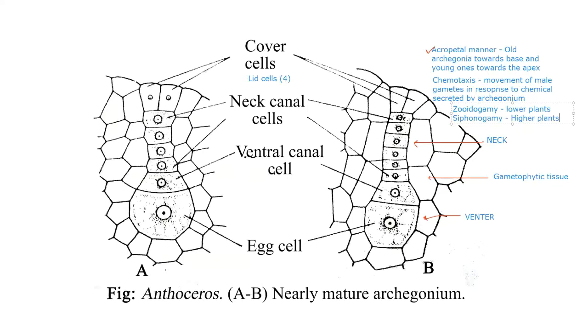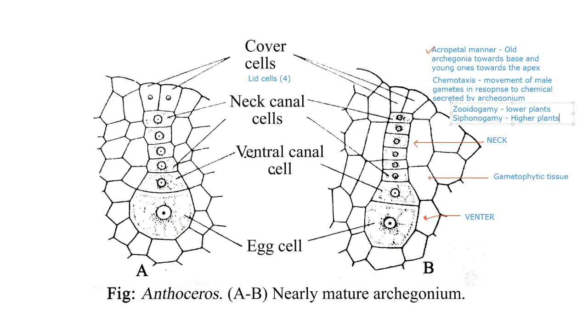Yes, sir. Okay, so this is about Archegonia and the dehiscence I have already discussed. So finally, the fertilization takes place, and for the fertilization, on the maturity of the Archegonium, the neck canal cells and the ventral canal cells will disintegrate, forming mucilage, the sticky substance. The mucilage thus formed absorbs water and creates pressure, because of which the cover cells open out.